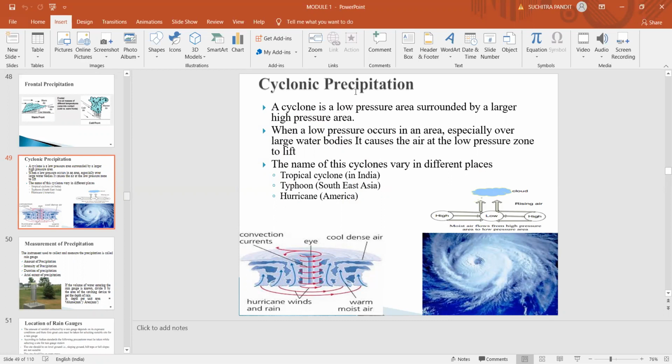So basically, cyclonic precipitation is the result of a low pressure area developed in the ocean, which results in the lifting of the air mass in the low pressure area, which results in heavy precipitation, correct? And these are the different types of cyclone, whether it may be a tropical cyclone, a typhoon, or a hurricane.